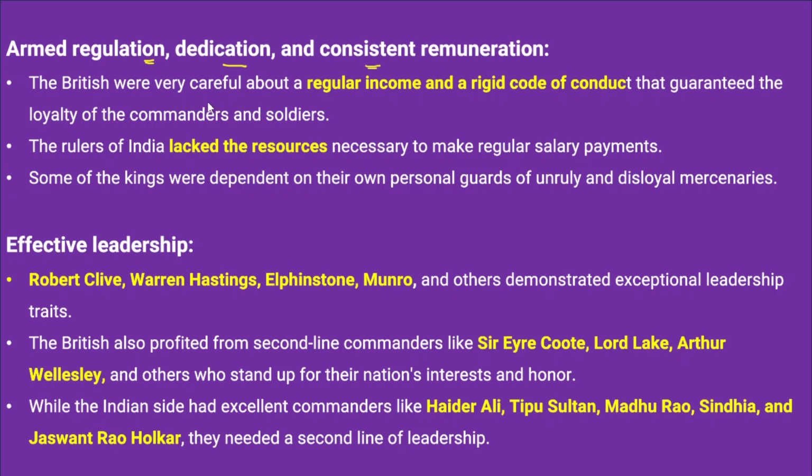So the British were very careful about a regular income and a rigid code of conduct. This rigid code of conduct ensured that the British commanders and soldiers remained loyal to the British East India Company. This is another major advantage that helped the British conquer Indian territories.